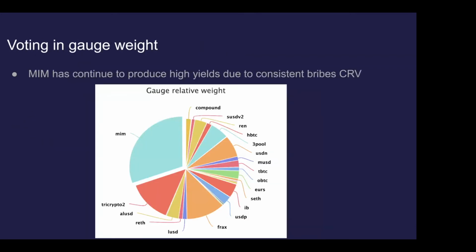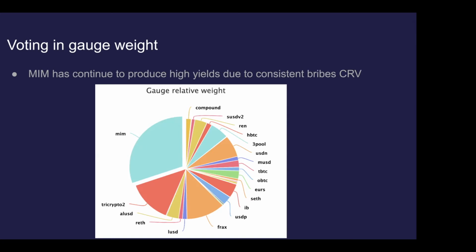And we can actually see that when we look at the gauge weights on Curve, and we can see that a large percentage of all of the gauge weight is allocated to MIM. And that is a direct result of the fact that we have such high APYs. So at the end of the day, this is somewhat circular, right?